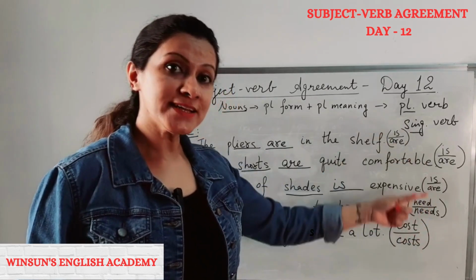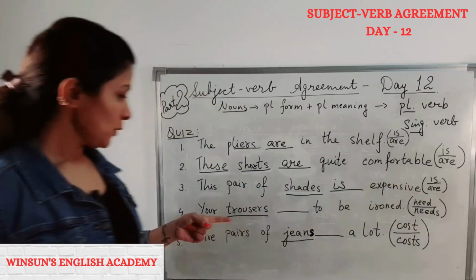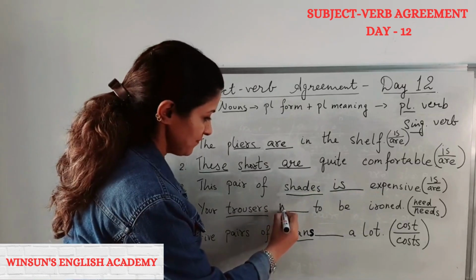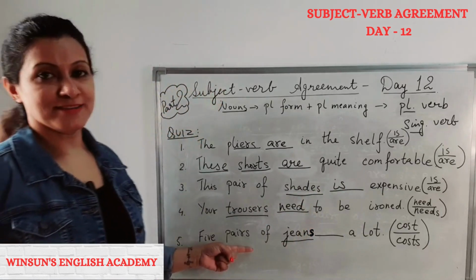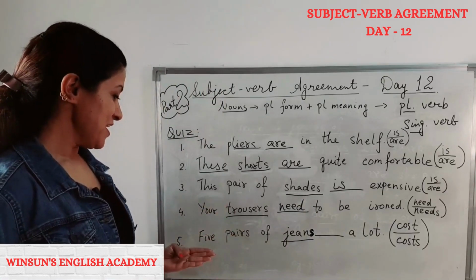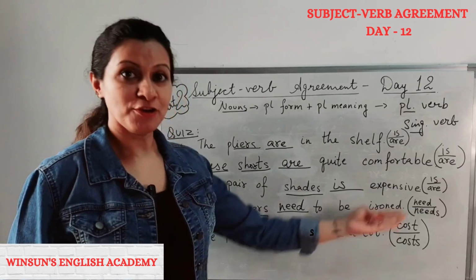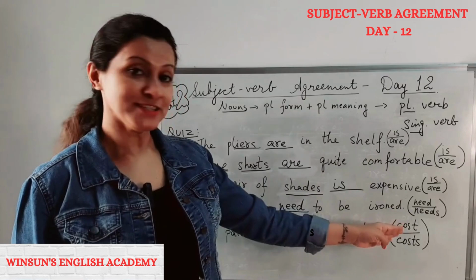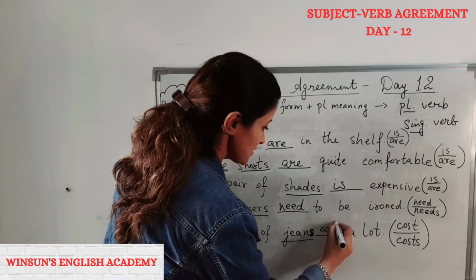Need without an S, plural. Needs with an S, singular. We need a plural verb. So, need. 5 pairs. It's quite evident. 5 pairs of jeans dash a lot. Cost or costs. With an S, singular. Without an S, plural. So it will be cost.